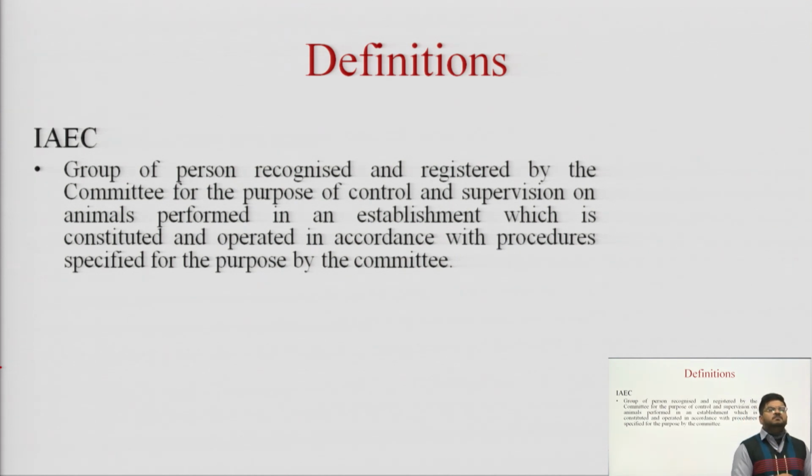That committee is called the Committee for the Purpose of Control and Supervision on Animals. ठीक, तो with the help of this committee and under the recognition of this committee, the Institutional Animal Ethical Committee is registered. तो whenever in research institutions or research organizations we need to carry out in vivo studies, studies related to animals, then before using animals we need to take permission from the Institutional Animal Ethical Committee under the governance of the Committee for the Purpose of Control and Supervision of Animals.